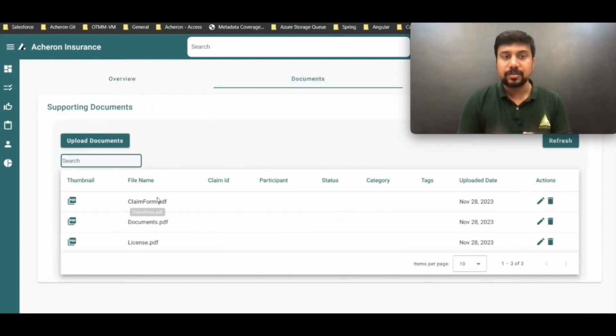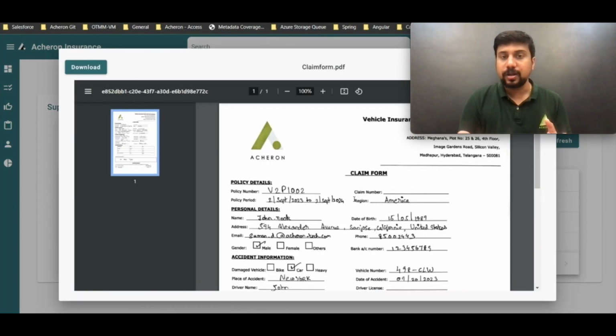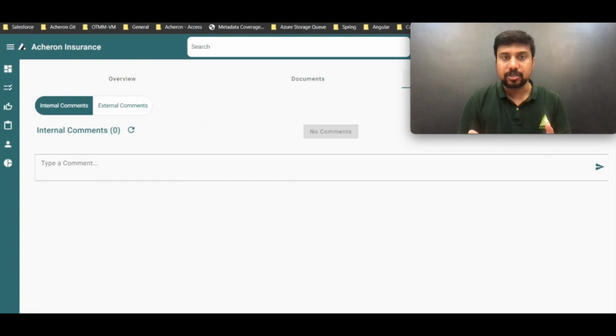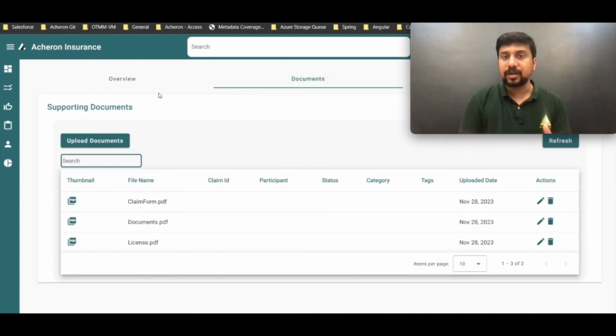If I go to the documents section, I can see all the claim documents submitted by the policy holder, including the claim form. We store these for auditing purposes, and I can even go and check my communications tab, where the entire email description or the content whatever the policy holder has shared as part of the claim is available.